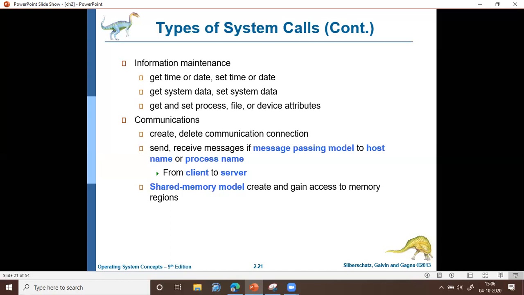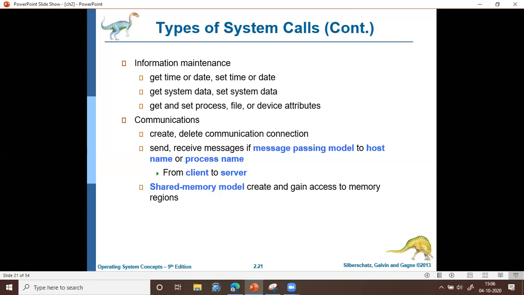So this is how communication happens through message passing. There will be a server and a client, and a socket type of communication channel will be established, and through that socket they will send and receive data. Once the communication is over, the channel will be removed or disconnected.